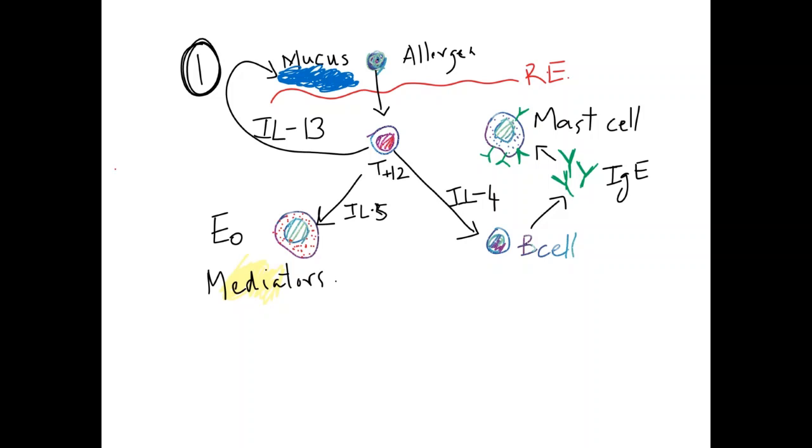And then T helper cell 2 also secretes interleukin 13. This interleukin 13 will cause the respiratory wall, the airway wall, to secrete excessive mucus into the lumen. Apart from the mucus, eosinophils, which are stimulated by interleukin 5, will also secrete some mediators which will cause some symptoms of bronchial asthma. So this is phase 1, wherein there is sensitization to a particular allergen.